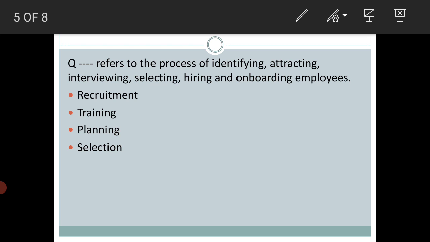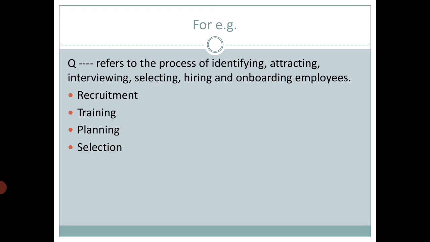Just for example, we will discuss one objective type question related to unit number two, for practice or mock purposes. For example, dash refers to the process of identifying, attracting, interviewing, selecting, hiring and onboarding employees. Four options are given, right? Recruitment, training, planning, selection.